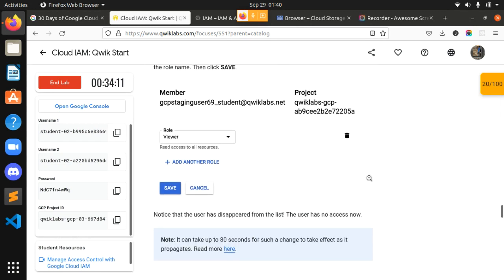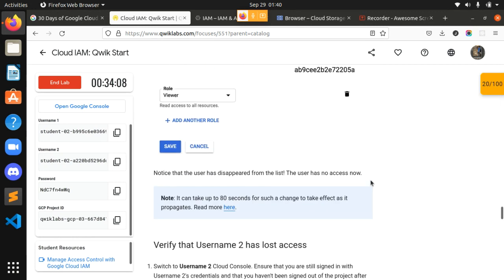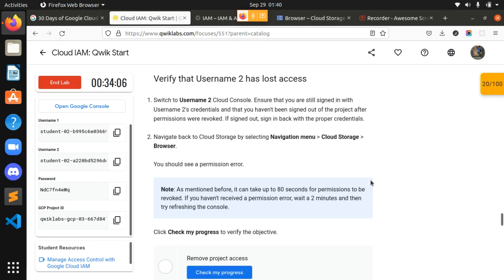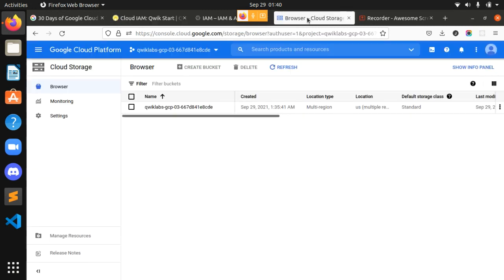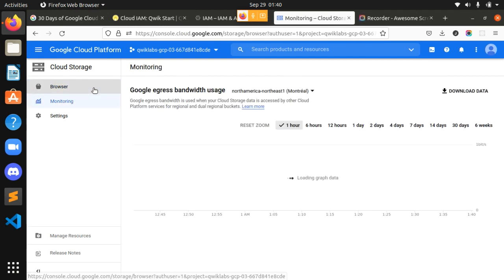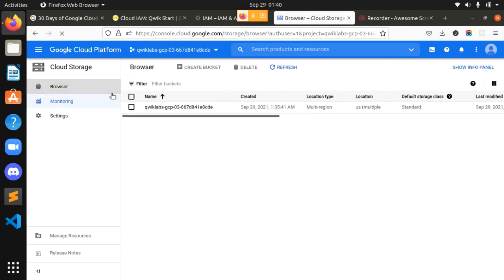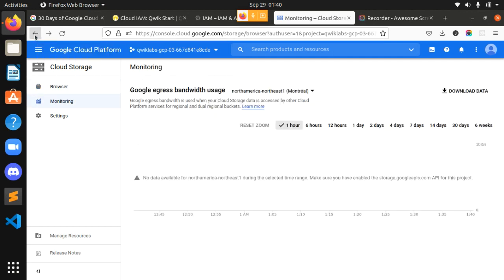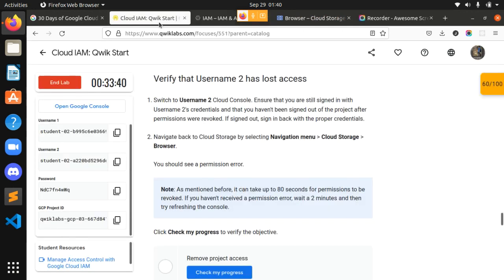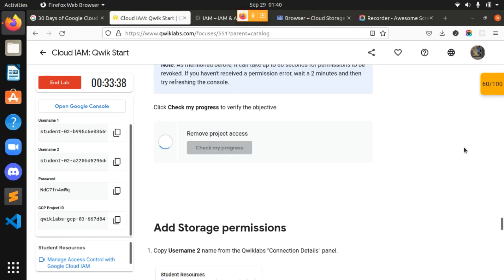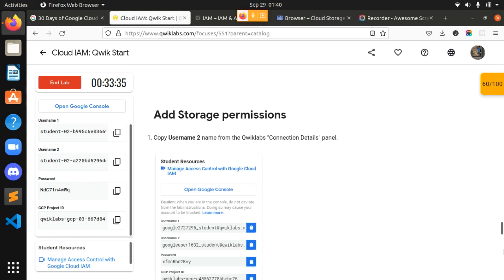And after that, verify that username 2 has lost access. Now I have to verify that username 2 has lost access. So let's check it once. It will show here in the browser. Yes, I have lost access to view it. Okay, so I have to check this. We have completed our task 2 also.